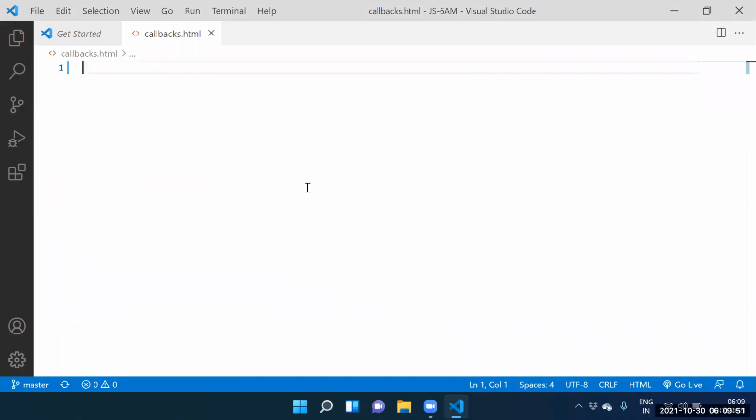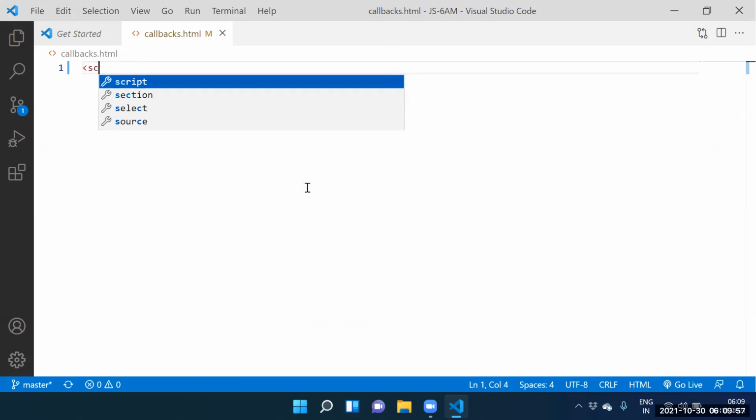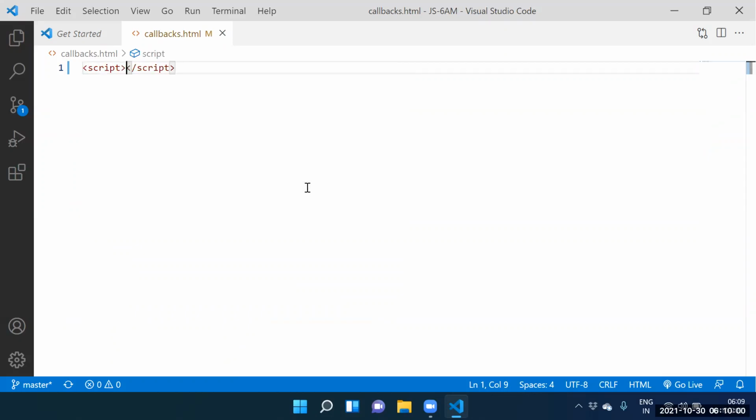Fine. Can I take the script tag? We need to take the script tag. No, there is no need to take the script tag. Directly we can create the JS file. But we created the HTML file.